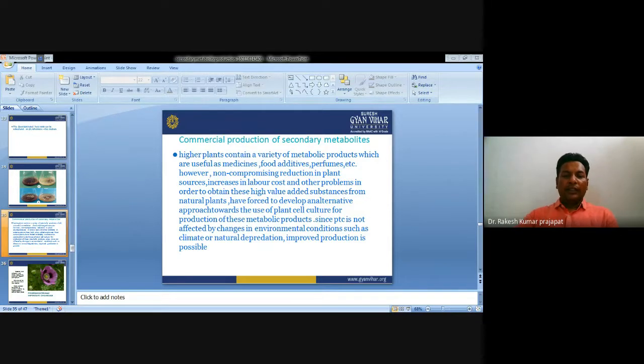Okay, so these compounds, secondary metabolites, can be used as pesticides, drugs, natural insecticides, and also some dietary supplements. In case of different culture systems for secondary metabolite production, there is callus culture for the production of colchicine in Gloriosa superba. Callus formation was induced using corm bud cultured on B5 growth medium supplemented.